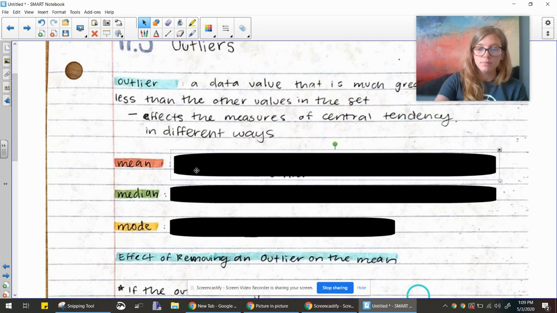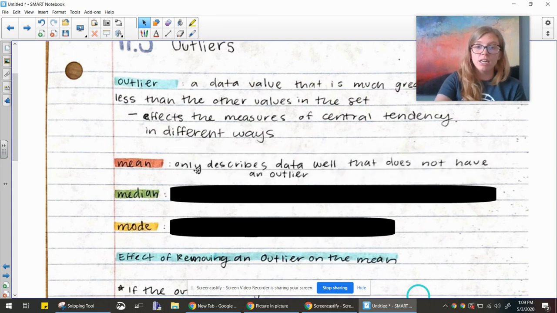So the outlier really affects the mean. If your data has an outlier in it, you should not use the mean to analyze the data. The mean only describes data well that does not have an outlier. If it has an outlier, it doesn't do a great job describing the data.